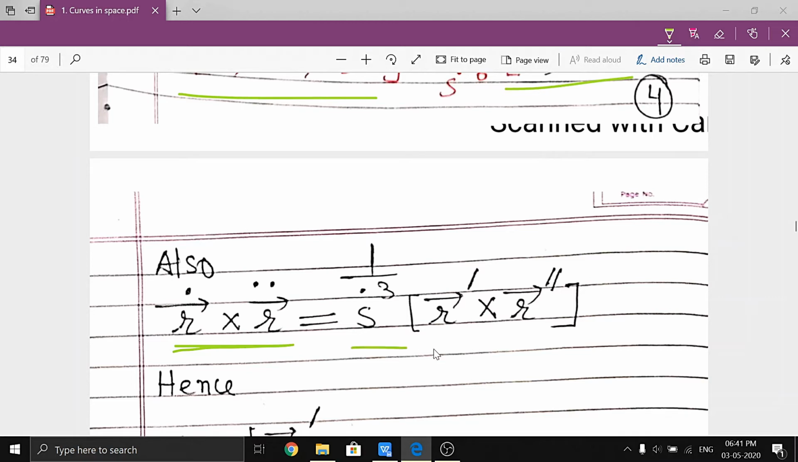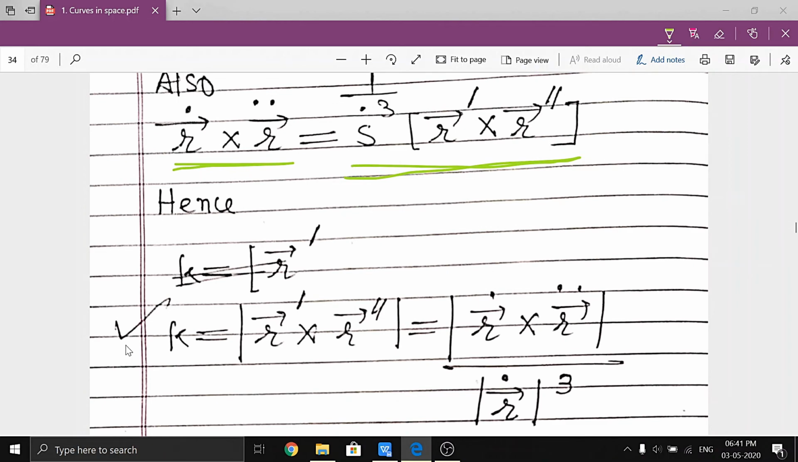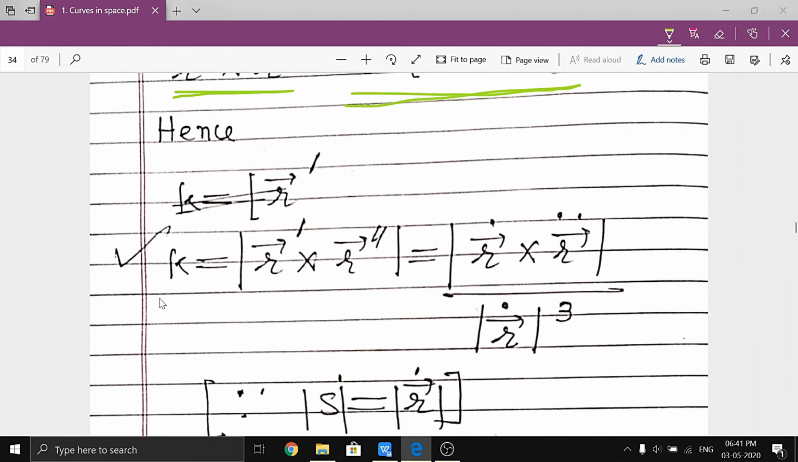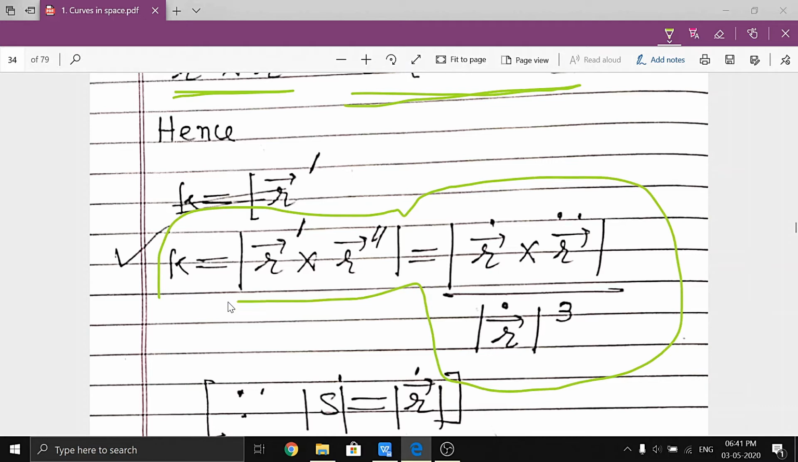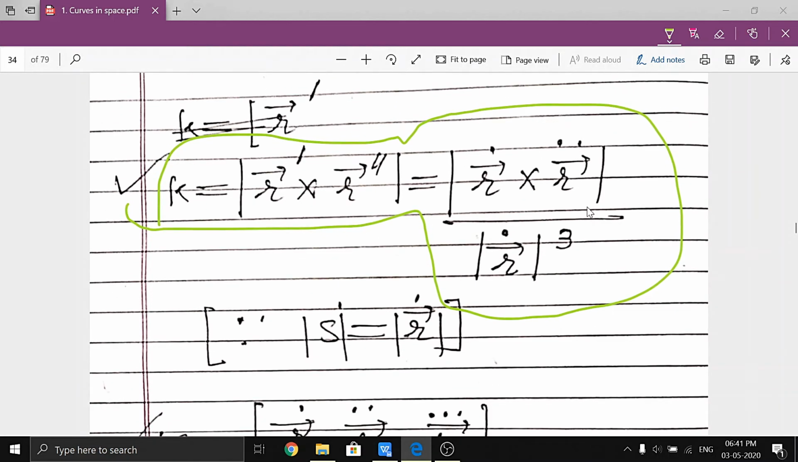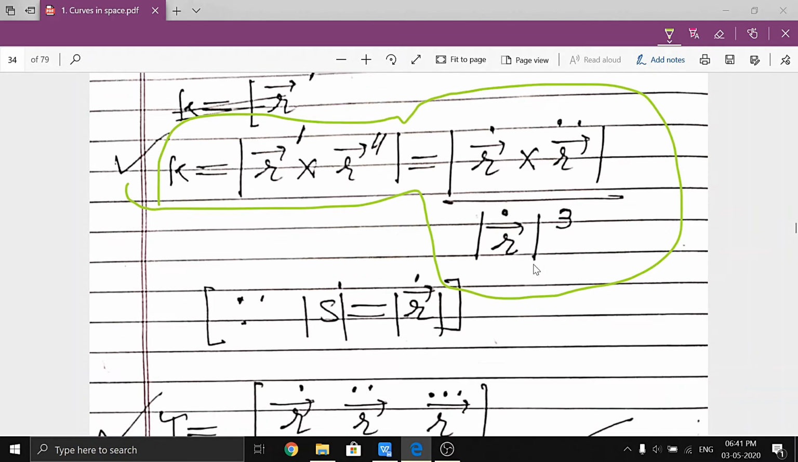This is again of this kind. Now from this we can find the value of kappa, which is equal to this value, and by substituting those values, this will become this value. This is r dot cross r double dot over r dot raised to power 3. Clear? This is converted into r dot because s dot and r dot are the same.